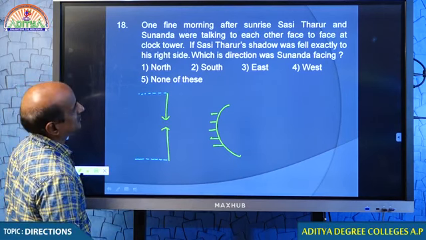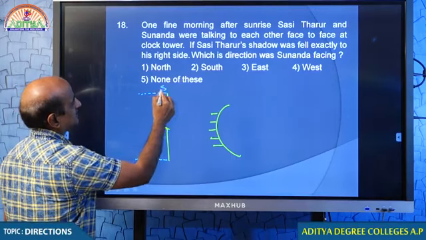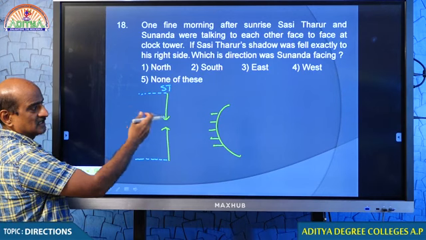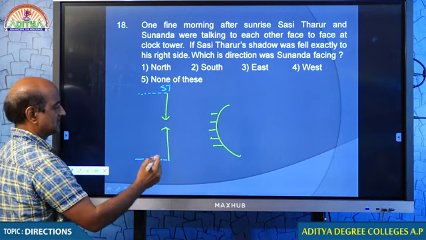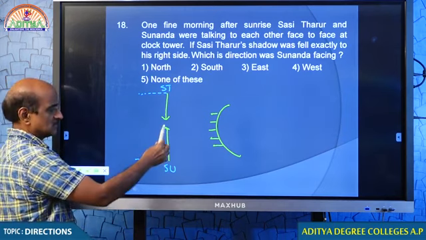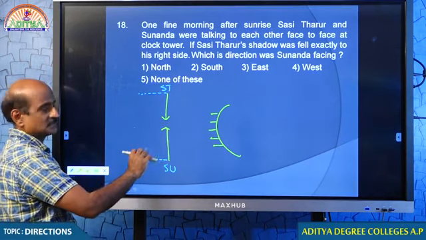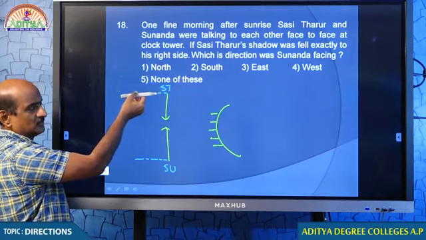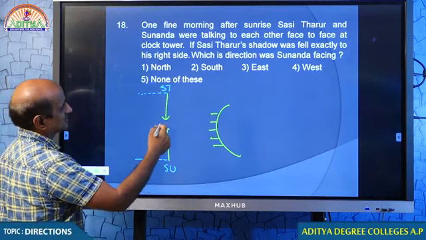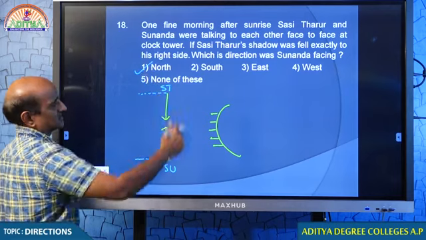Tell me. Shashi Tharoor's shadow was exactly to his right side. Therefore, this must be Sunanda. Sunanda's shadow will be to her left. Shashi Tharoor's shadow will be to his right. Therefore, which direction was Sunanda facing? North.